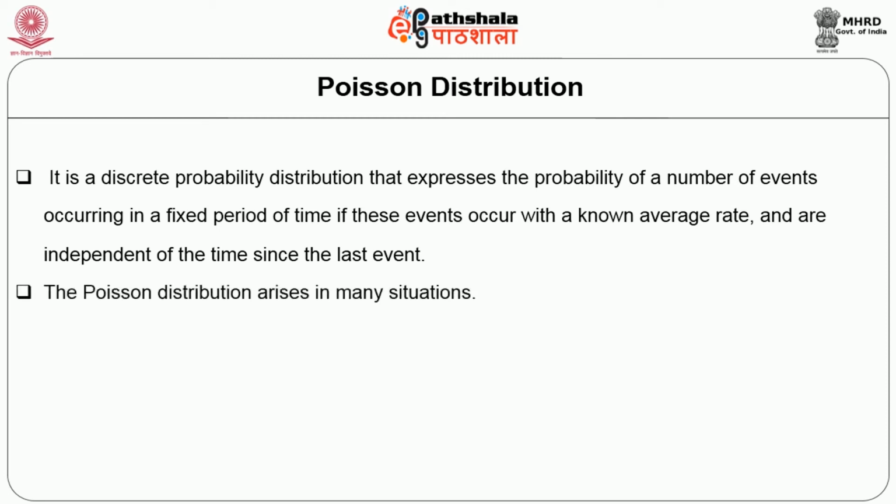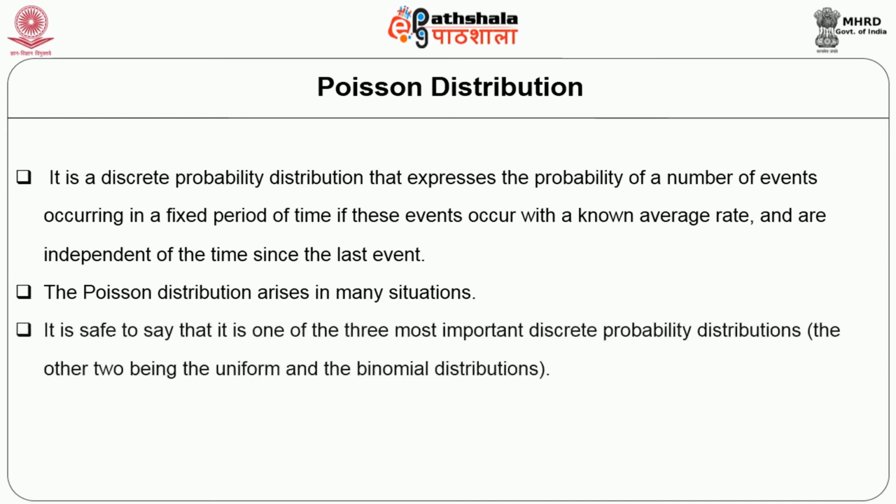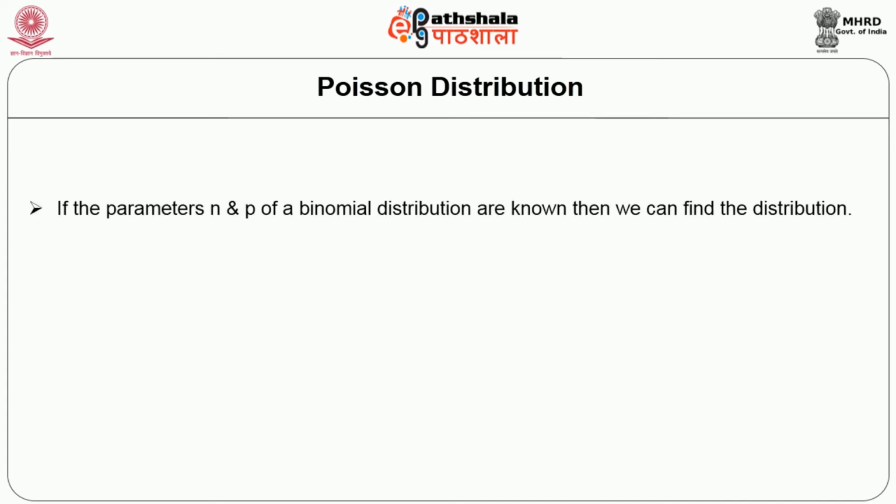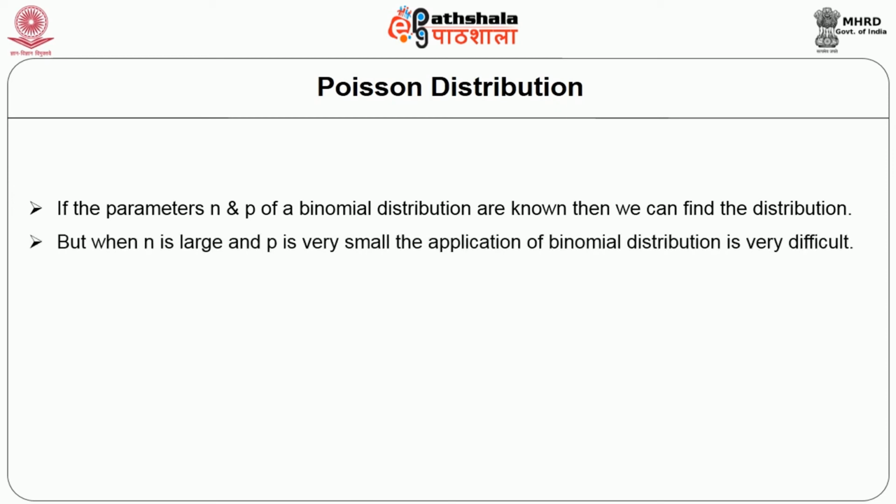The Poisson distribution arises in many situations. It is safe to say that it is one of the three most important discrete probability distributions, the other two being the uniform and the binomial distribution. The Poisson distribution can be viewed as arising from the binomial distribution. If the parameters n and p of a binomial distribution are known, then we can find the distribution. But when n is large and p is very small, the application of the binomial distribution is very difficult.